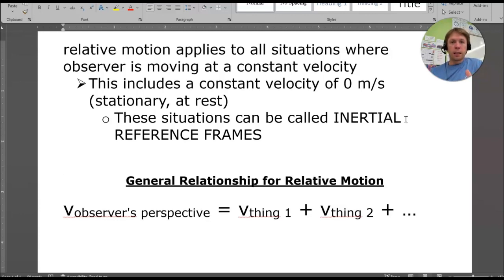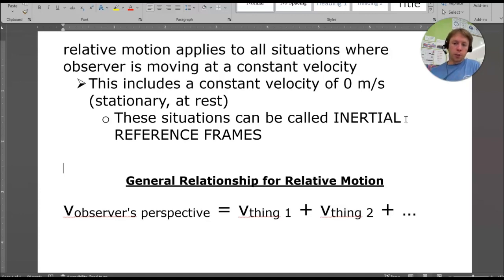But it's the idea that if you're observing motion and you're moving at a constant velocity, then all the equations that we use in your descriptions will all be valid. This can sometimes be referred to as an inertial reference frame. Inertial reference frame means that your perspective is moving at a constant velocity, whether you're on a boat or a train or walking or standing. As long as you're not speeding up or slowing down or changing direction, then these ideas apply.